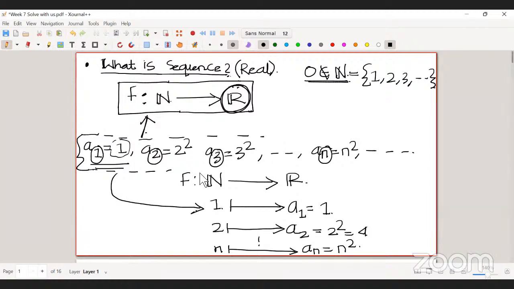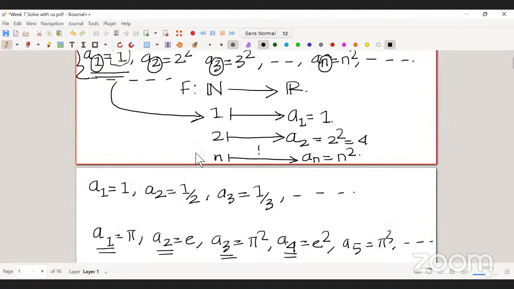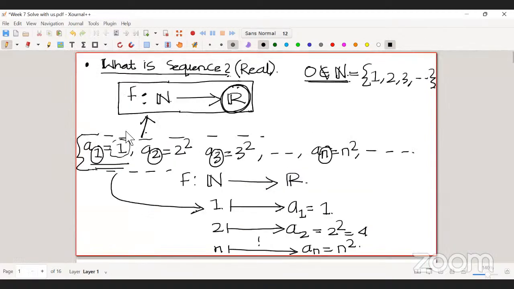You have to see how I have constructed the sequence. This a1 is in the co-domain of the function, not in the domain of the function.